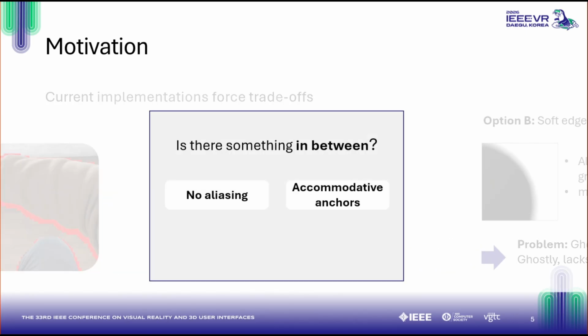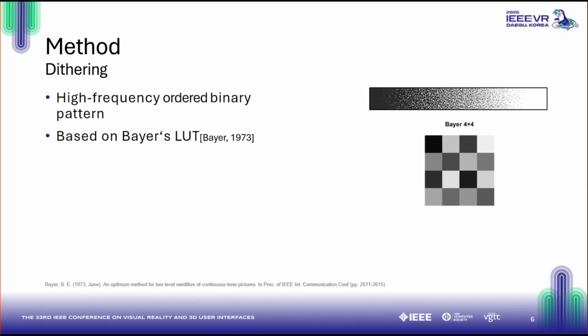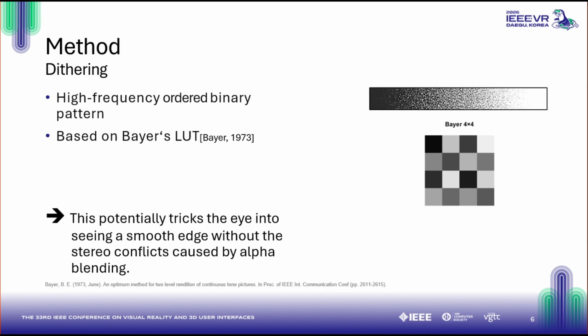Indeed, we found a potential alternative as a middle ground: dithering. This is a technique from computer graphics that applies an ordered noise-based pattern to the edge by using a high-frequency Bayer matrix. Thereby, we assume that we create a gradient that potentially tricks the eye into seeing a smooth edge without the stereo ambiguity from alpha blending.